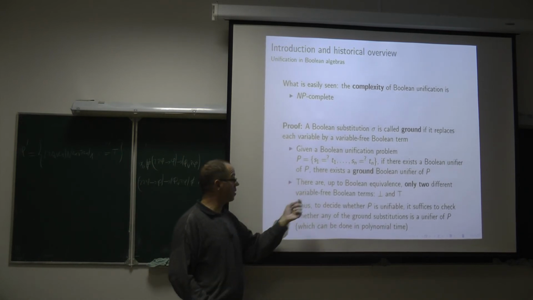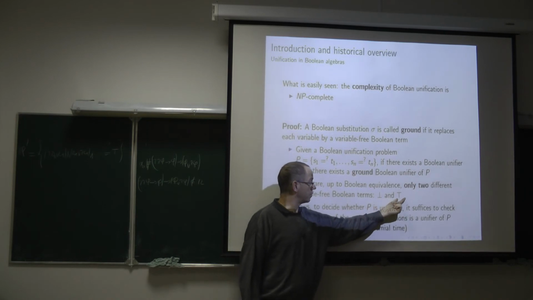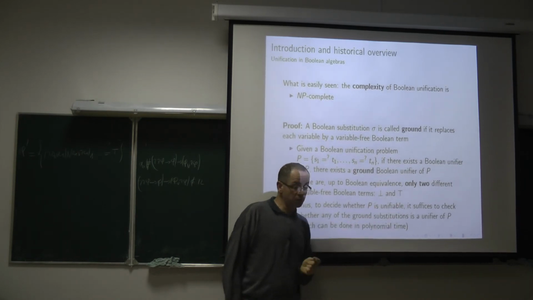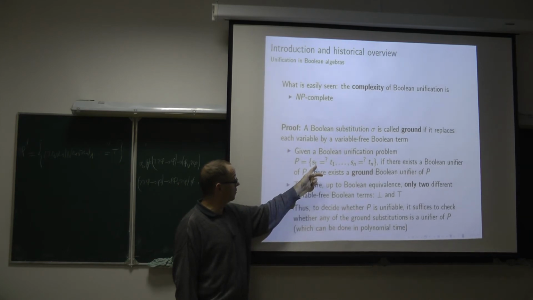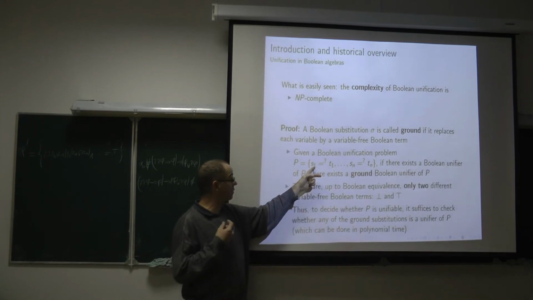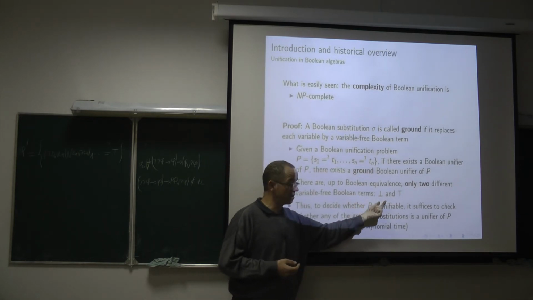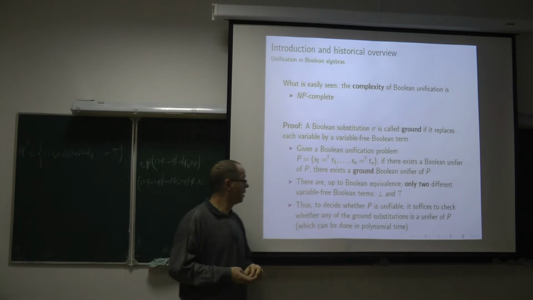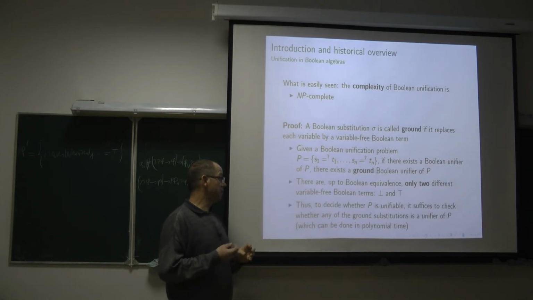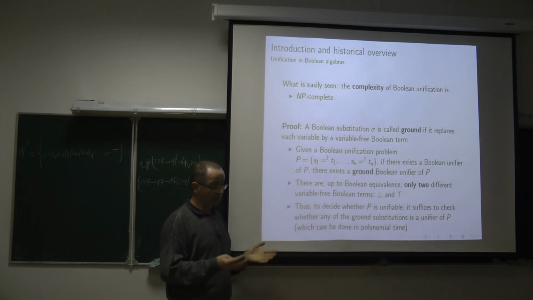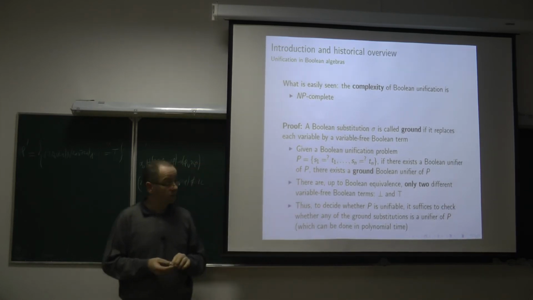So since up to Boolean equivalence there are only two variable-free terms, false and true, to determine if this unification problem P has a solution, it is enough to non-deterministically choose for each variable either false or true, and then to decide in polynomial time